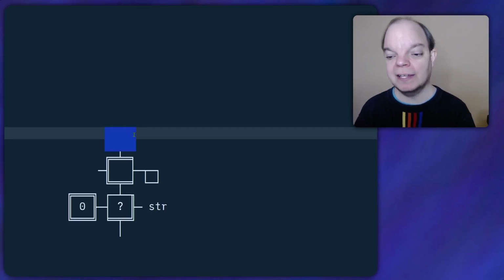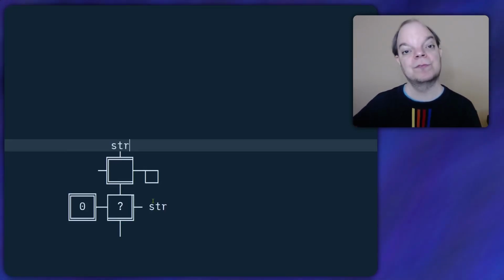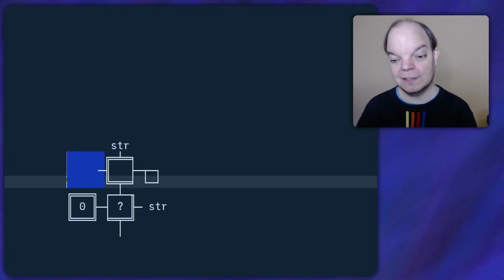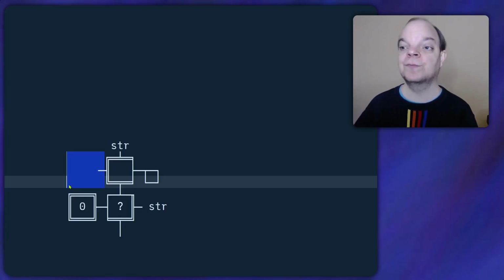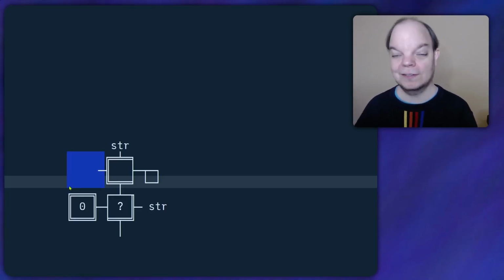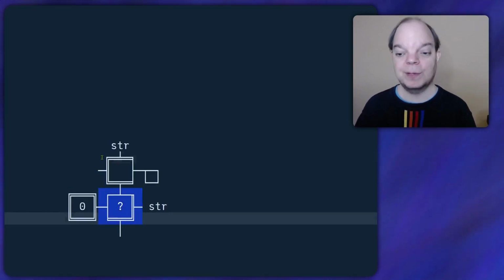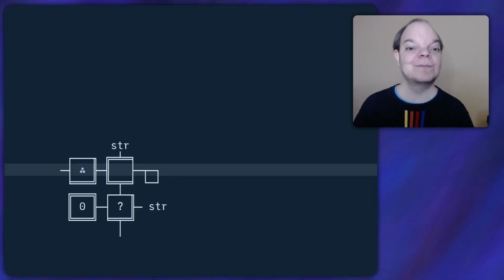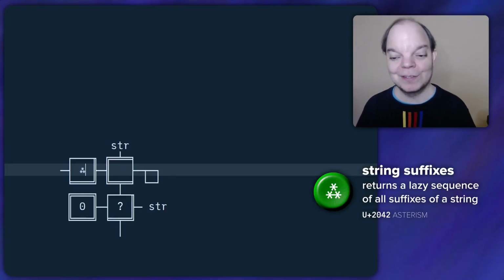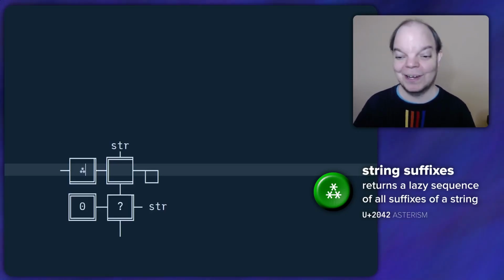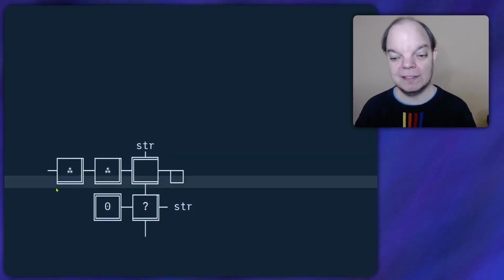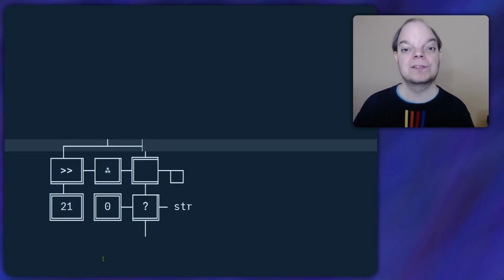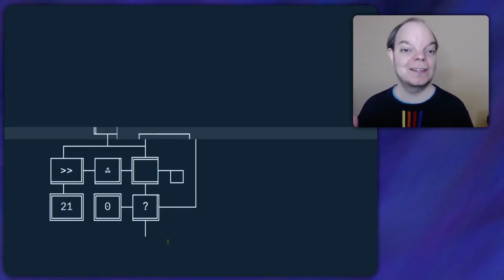The first output is the head, which would be the string itself, right? We want to start with the whole string, and only then start removing characters. So the tail is going to be a recursive call to this function, but what we need to feed into that recursive call is the string with the first character removed. Let's start by putting the recursive call. And now I need to decide what to call this function, and I think I've already settled on a name, because there's this cool Unicode character called an asterism, which looks like 3 asterisks in a triangle. I like that. So what we feed into that is the string, but with the first character removed, which is the same as shift right 21. And now we can just join up all the occurrences of str and just add a declaration box.